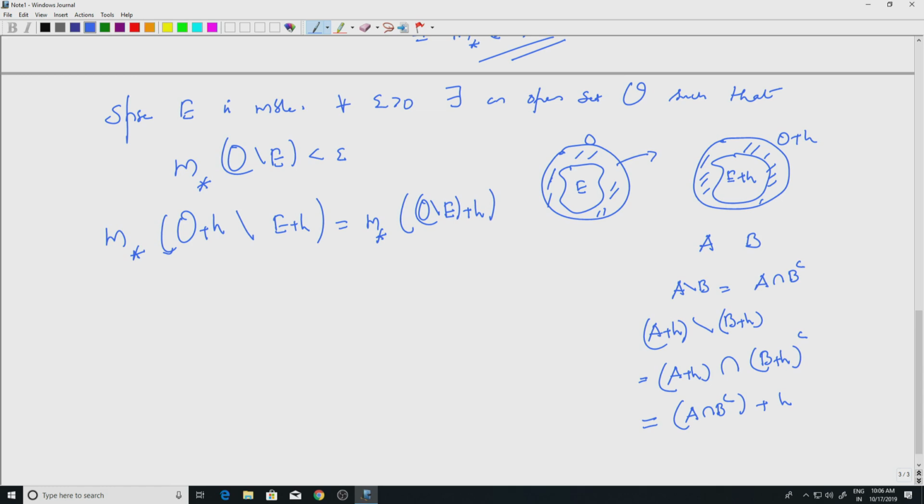So go back to m star of O plus H minus E plus H, that is m star of O minus E plus H, which is equal to, so we just proved that m star is translation invariant.